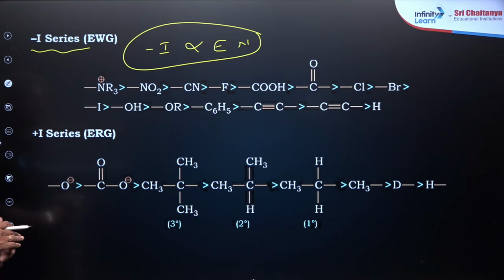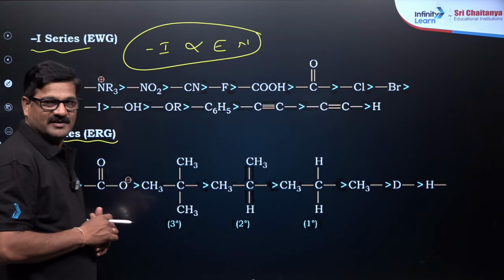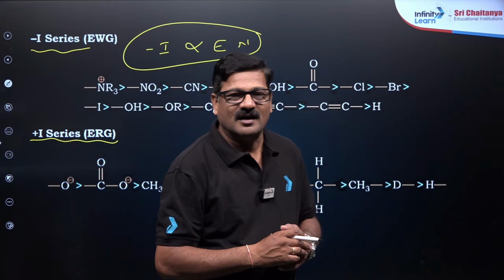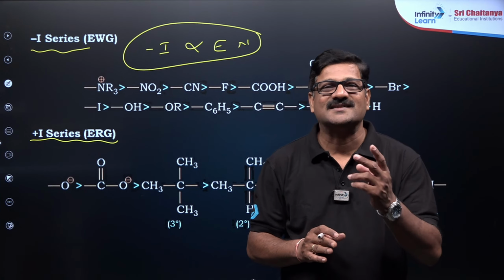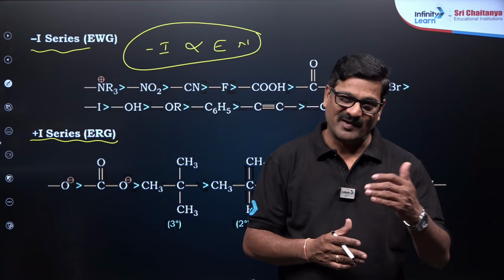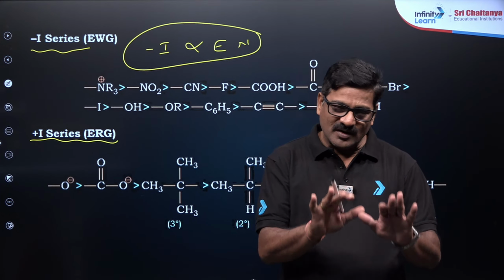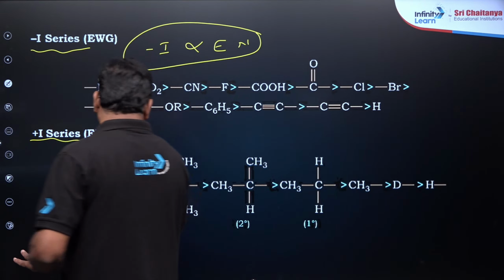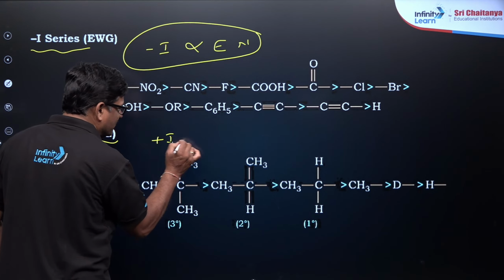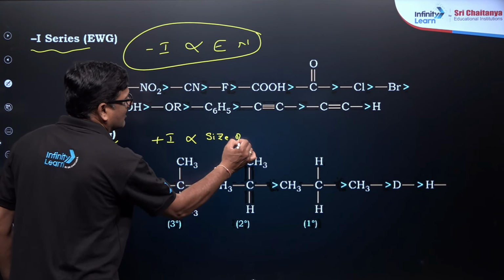Let's talk about the positive inductive effect. This is the positive inductive effect series. All alkyl groups are going to show the positive inductive effect, except one or two, like C minus and O minus, which show only the positive inductive effect. So this is the order. I want to say the positive inductive effect is directly proportional to the size of the alkyl group.